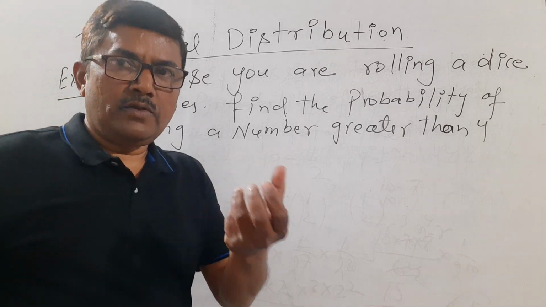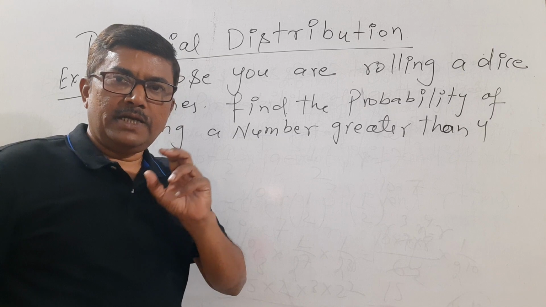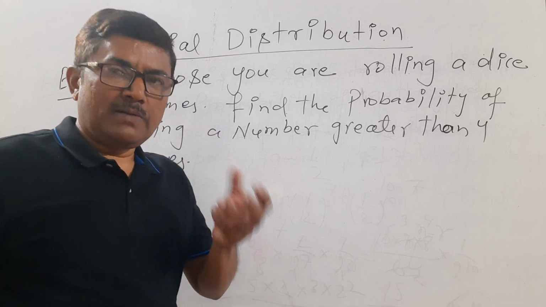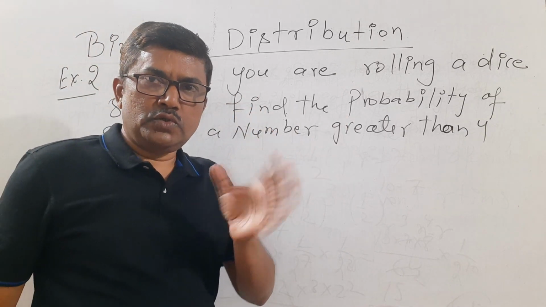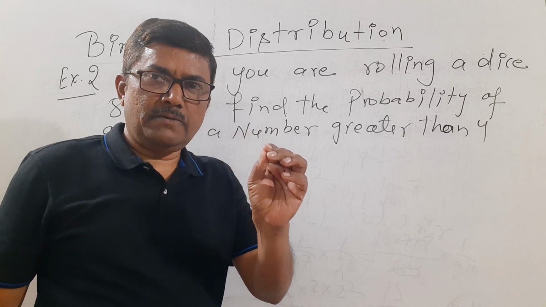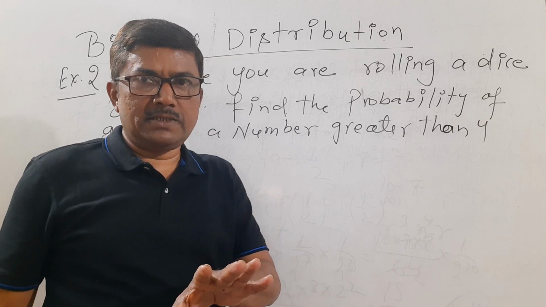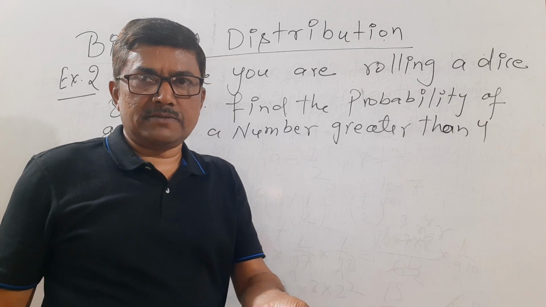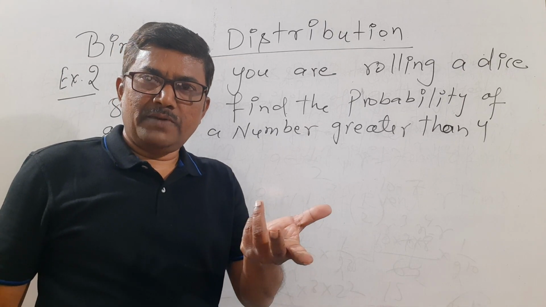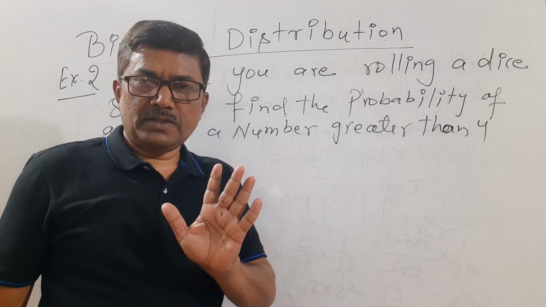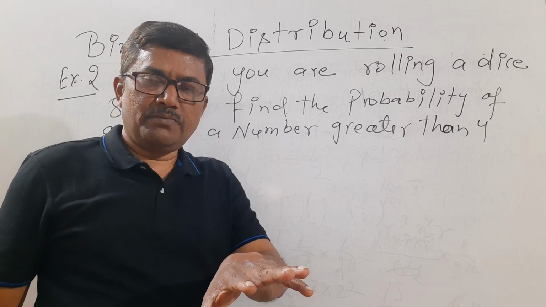So in a single rolling of dice, we will find the probability of getting a number greater than 4. I am throwing the dice only one time. So you know, if I am rolling a dice only one time, the total events will be 6: 1, 2, 3, 4, 5, 6. Now what do we want? A number greater than 4. So it is 5 and 6. So favorable events are only 2. So probability will be favorable upon total, 2 upon 6, 1 upon 3. So in a single roll of dice, the probability of getting a number greater than 4 will be 1 upon 3.